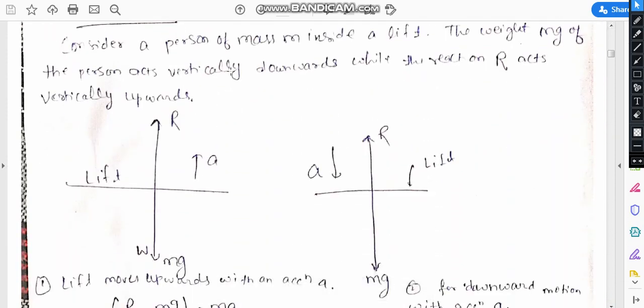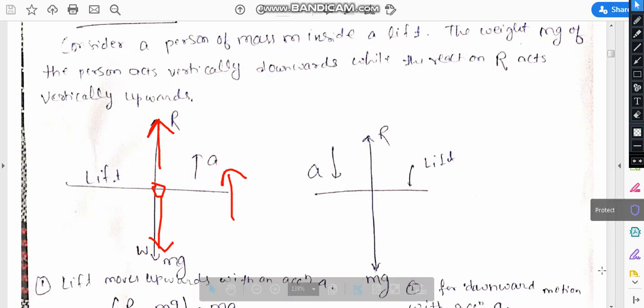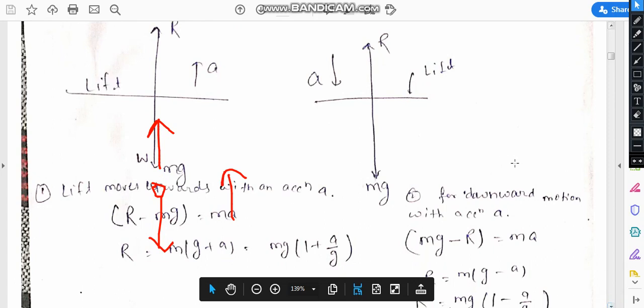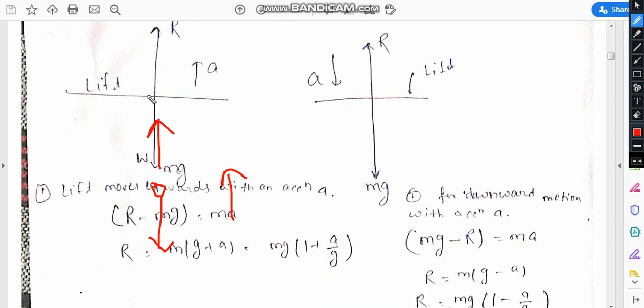So, motion of a lift, there are only basic concepts. In case of the lift, this is a lift, here a man, so the weight is mg, and the reaction on the man is R. Now if the motion is in the upward direction, the net force on the man, if upward means R is larger, so R minus mg is equal to ma.